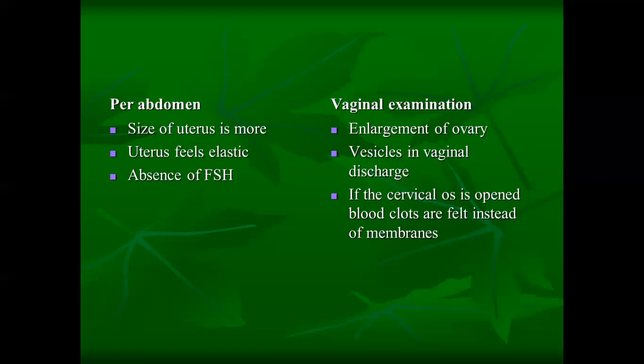On vaginal examination, there is enlargement of the ovary, and you can see the vesicles in the vaginal discharge. If the cervix is open, blood clots are felt instead of the fetal membranes. So when the vaginal examination is done, we can find the enlargement of the ovary, vesicles expelled in the vaginal discharge, and blood clots inside the open cervix instead of the membranes.